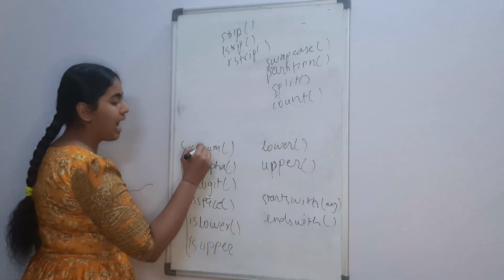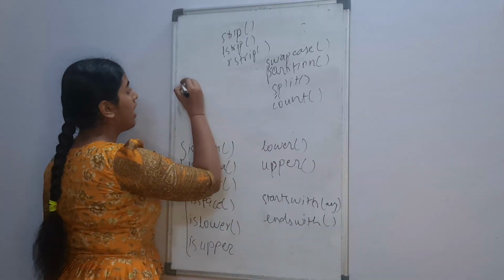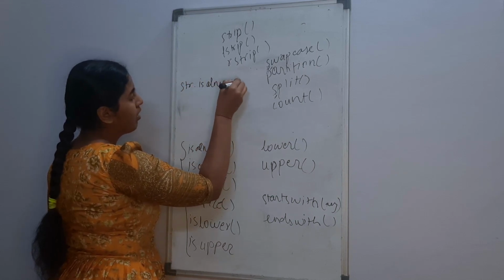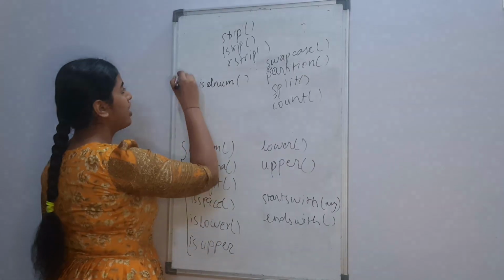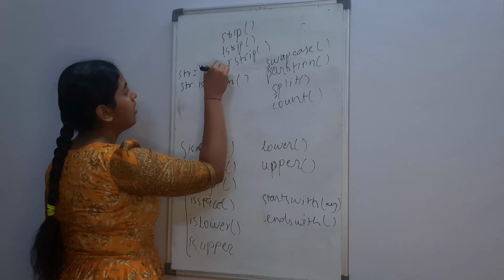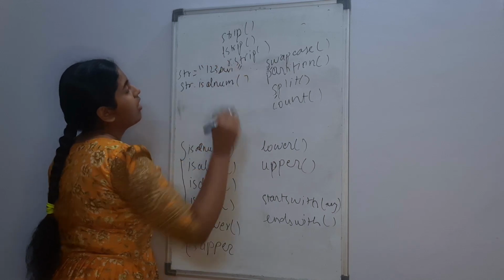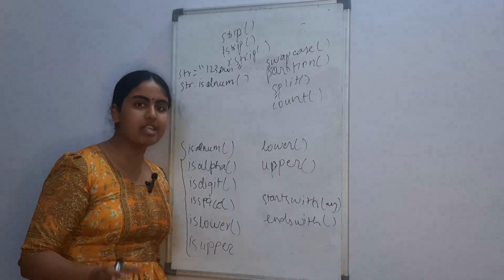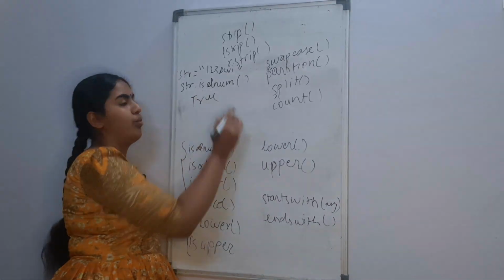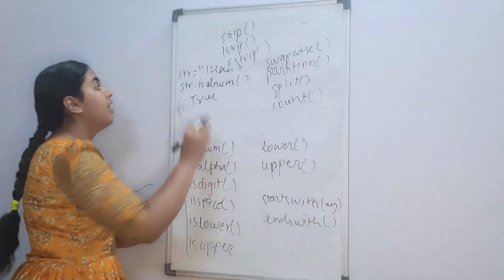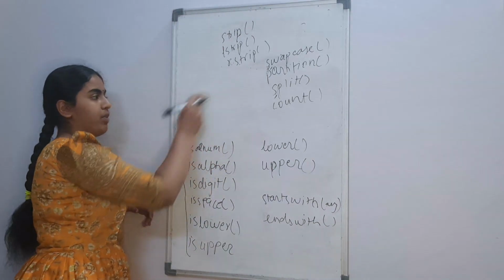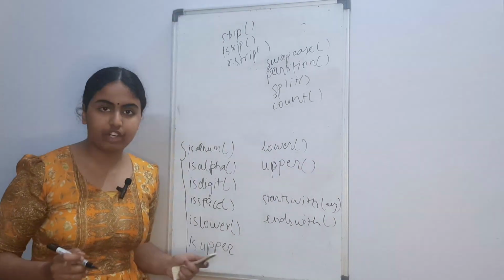So if you use isalnum, I have a string where I say str.isalnum(), and my string str is 1, 2, 3, Devi. Now, in this string, both alphabets and numbers are present. Hence, this would give us a result of true. It would return true. I'll tell you what return means when we approach the chapter functions.